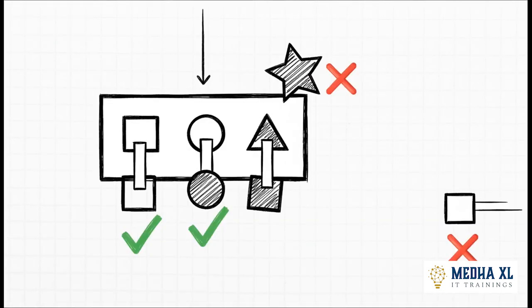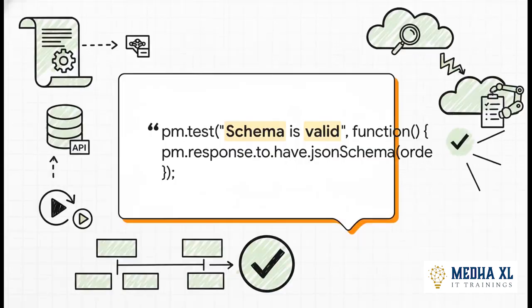Postman uses the schema from your blueprint to automatically test this contract. It will instantly flag responses that are missing required information, or have the wrong data types, or include weird extra fields that shouldn't be there. You know, all those frustrating little bugs that can take hours to track down by hand. And this right here shows you how it works. With just a single line of test code, Postman compares the real API response against the schema that was defined in your contract. See, this isn't just documentation anymore. It's an executable, automated test that runs every single time.